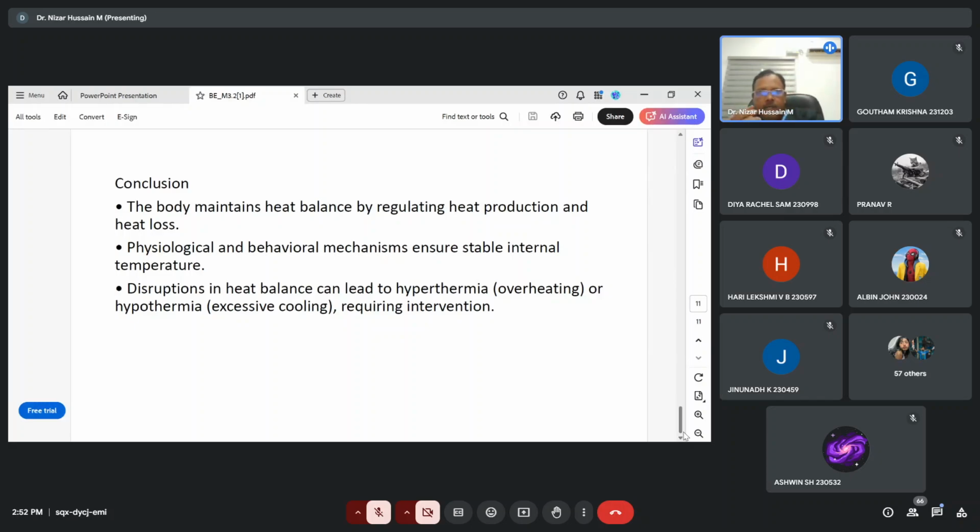In order to conclude, the body maintains the heat balance by regulating heat production and heat loss. Physiological and behavioral mechanisms ensure a stable internal temperature. Disruptions in heat balance can lead to hyperthermia, that is overheating, or hypothermia, excessive cooling. These are all the things related to the heat balance system in our body.